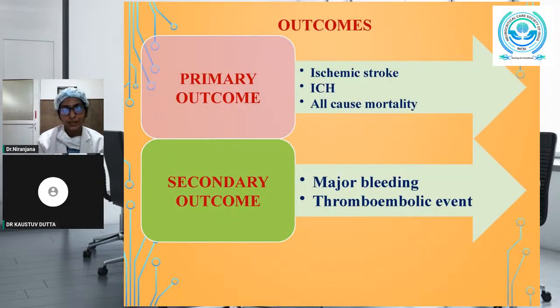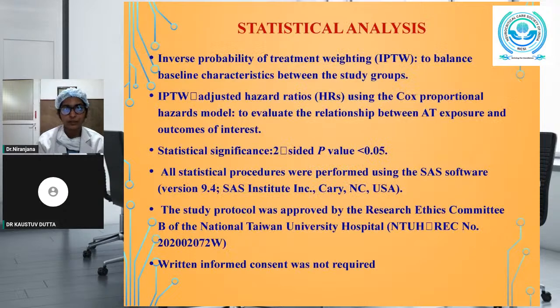So coming to study outcomes, the primary outcomes were ischemic stroke, intracranial hemorrhage, and all-cause mortality, and the secondary outcomes being major bleeding events and thromboembolic events. Statistical analysis. Inverse probability of treatment weighting was used to balance the baseline characteristics between the study groups.